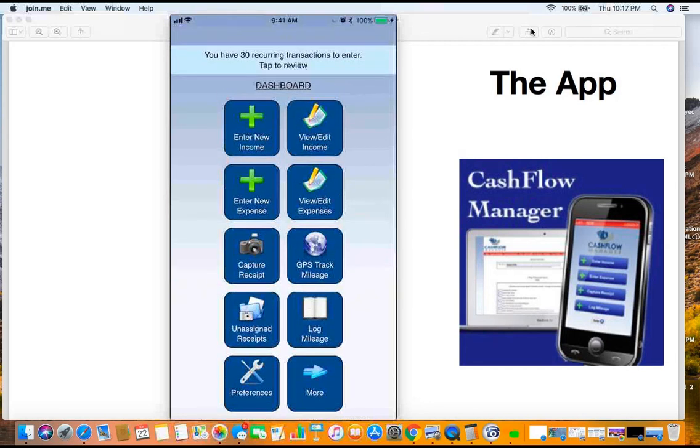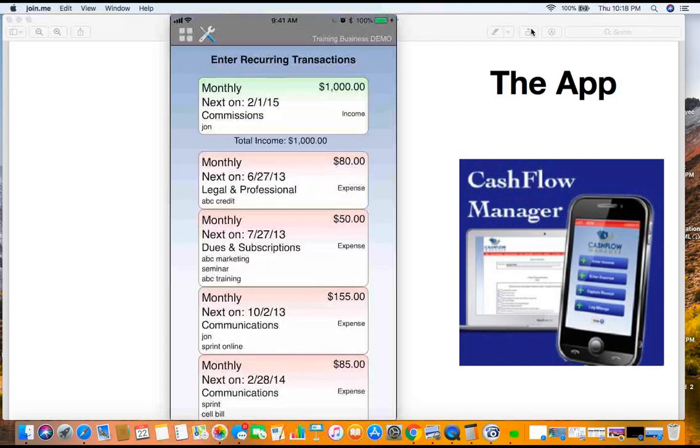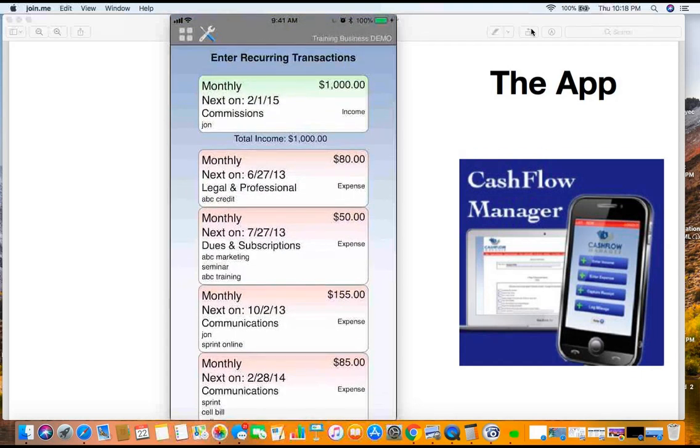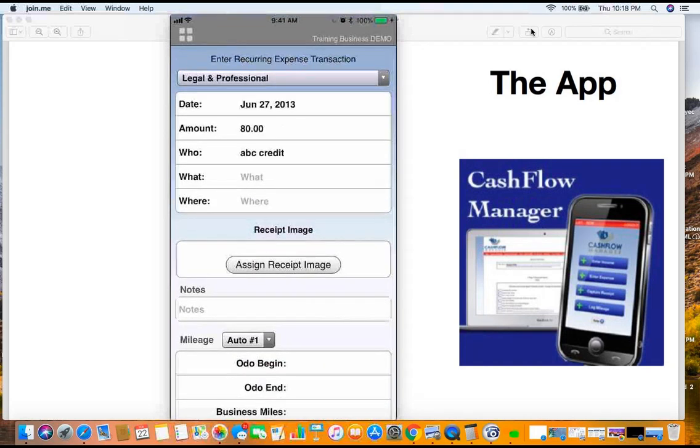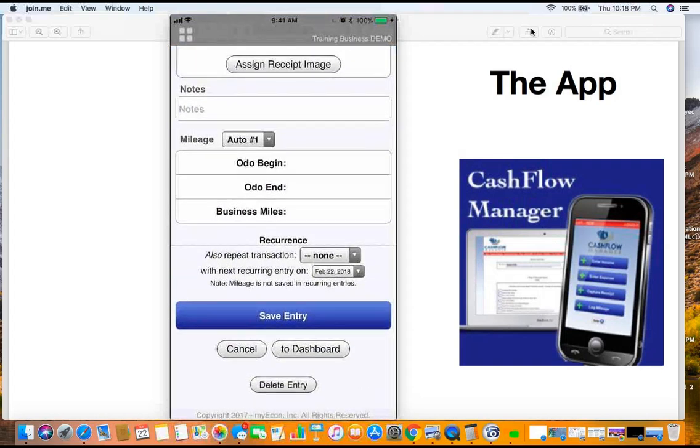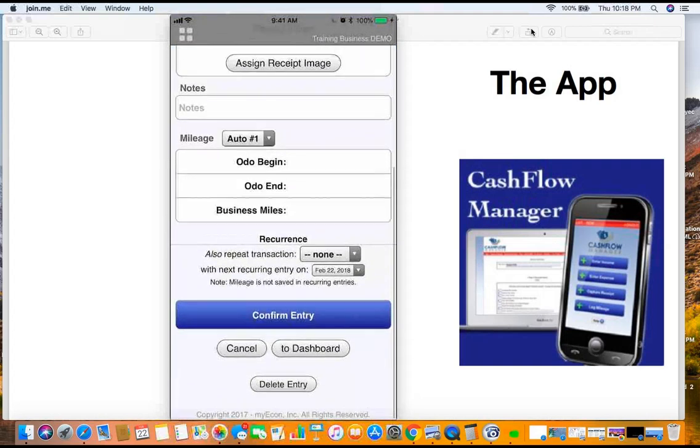Now let's look at some other things, all right? I can capture a receipt now. I can view my unassigned receipts, but also look at this, all right? I can use my GPS function to track my mileage. Very easy. But even before I do that, look up top here. It says you have 30 recurring transactions, okay? Tap to review. So if I click on it, look at this. Now all the stuff that I do in here, look what's going on. It's 80%. Let's go ahead and go in here. ABC credit. If that's cool, then I just go right in here and I hit save entry. All right, look at that. Look how easy this is.